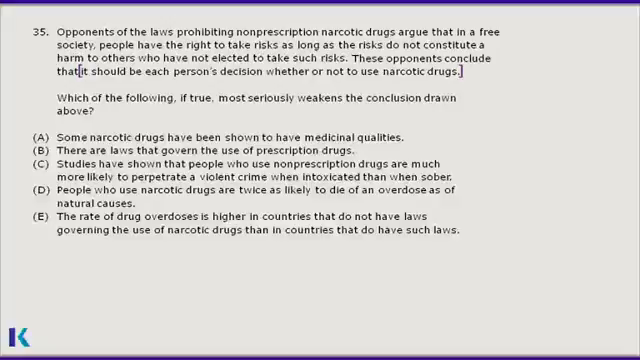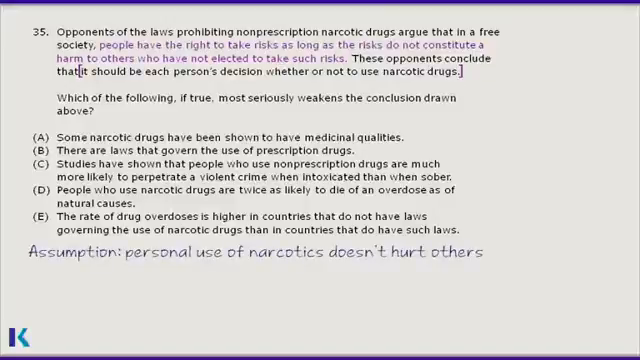The support for this claim comes from the statement that people have the right to make decisions for themselves as long as they don't hurt anyone else. But there's a scope shift. The author assumes that personal use of narcotic drugs does not threaten the well-being of others. A good weakener will therefore introduce a way that using narcotics might negatively affect non-drug users.